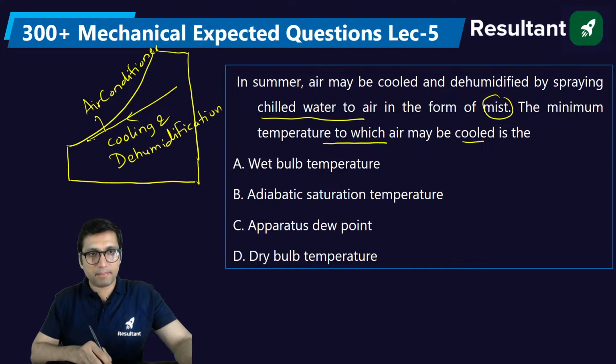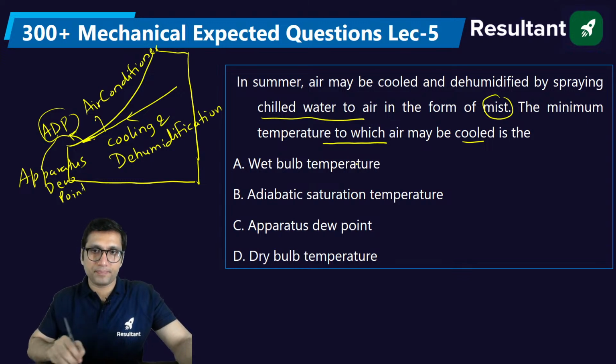And what is the minimum temperature up to which air can be cooled? This minimum temperature is called ADP temperature, which is called apparatus dew point temperature. So if the air is cooled and dehumidified by spraying chilled water in the air, the minimum temperature to which it can be cooled is the apparatus dew point temperature, known as ADP temperature. Okay.